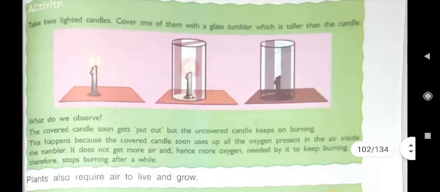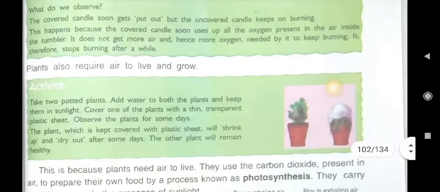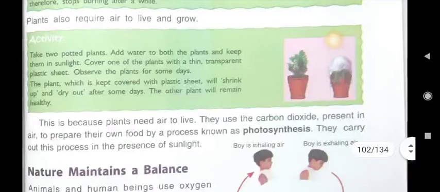Now children, this activity I told you to perform. In this activity we saw how oxygen gas is required for burning. If oxygen gas is not there, then the candle will not burn, or anything else will not burn. Plants also require air to live and grow.